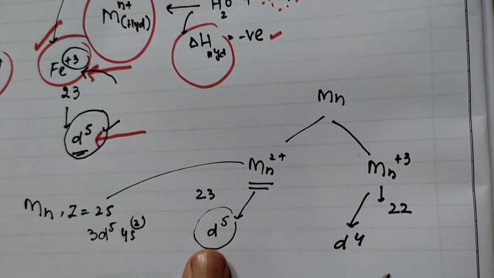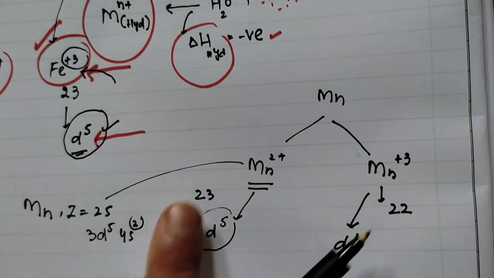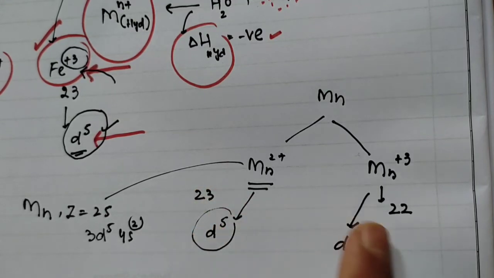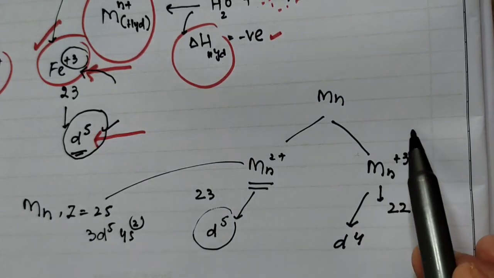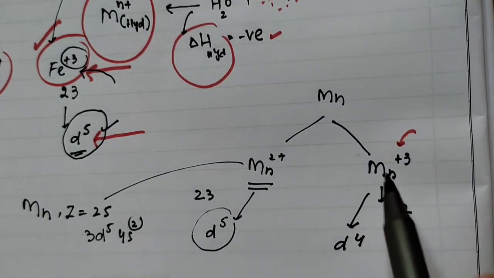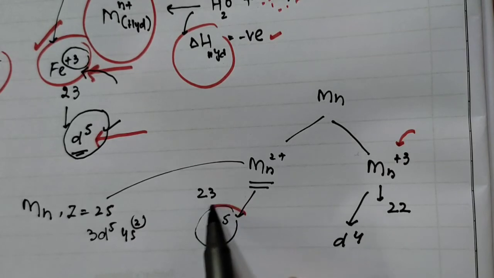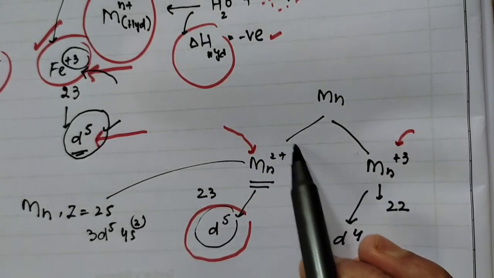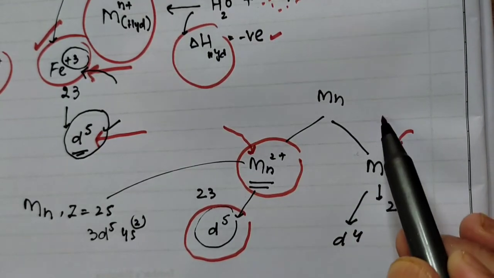So now if you compare D4 and D5, now D5 is more stable because this is half filled and this is not half filled, and we know that जब आपके पास system half filled हो या completely filled हो, that gives extra stability to the transition elements because you have symmetry in the system, symmetrical charge distribution. Even though इसमें charge ज़्यादा है, इसमें hydration concept will favor this one, but this is more dominant here. So plus 2 oxidation state and manganese is more stable than your plus 3.